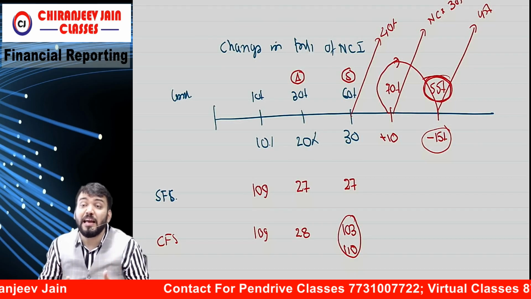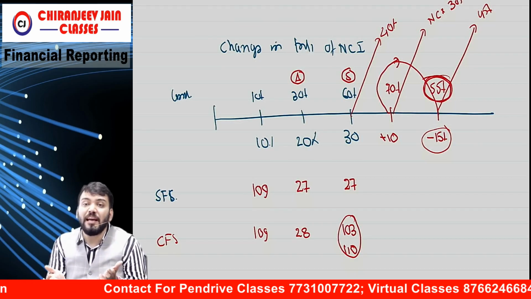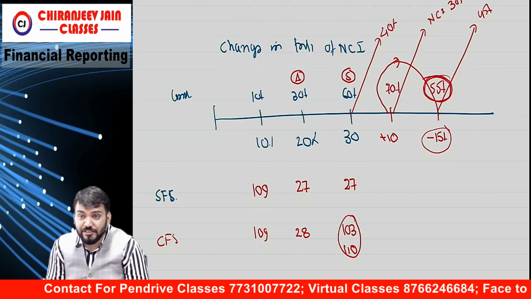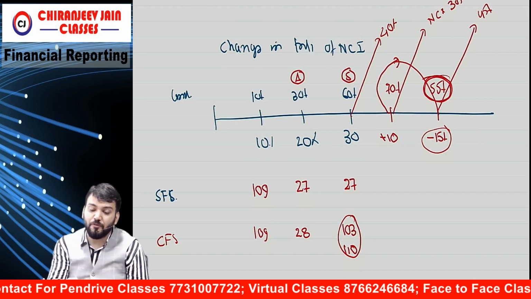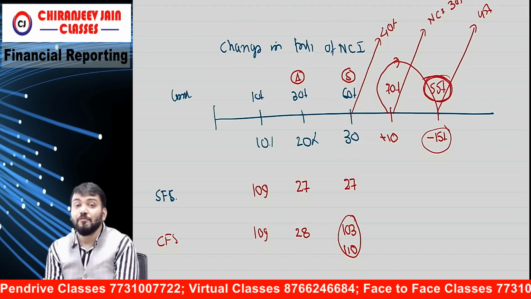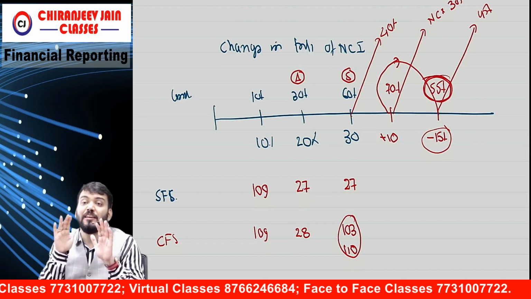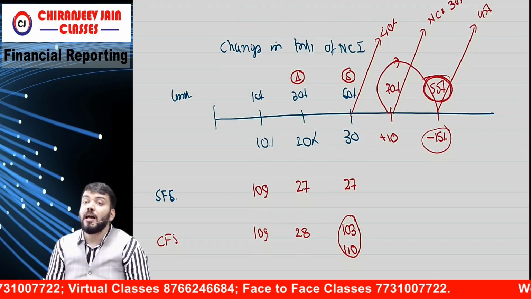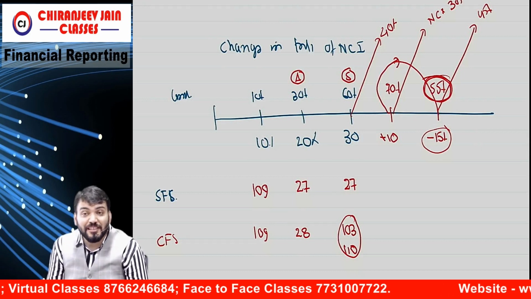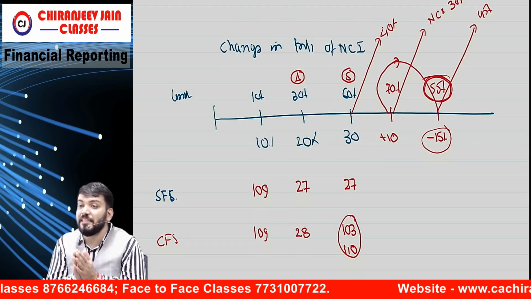So whenever we acquire shares, NCI will decrease, because from 40 it becomes 30. Whenever we acquire shares, NCI will decrease. And whenever we sell shares, NCI will increase.